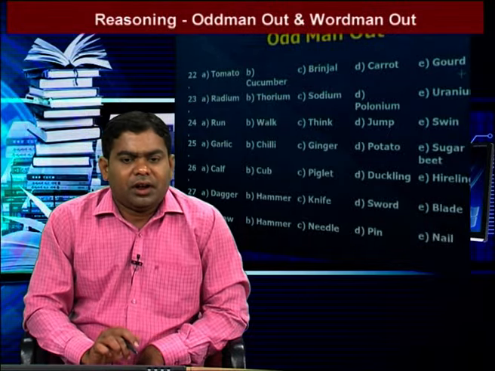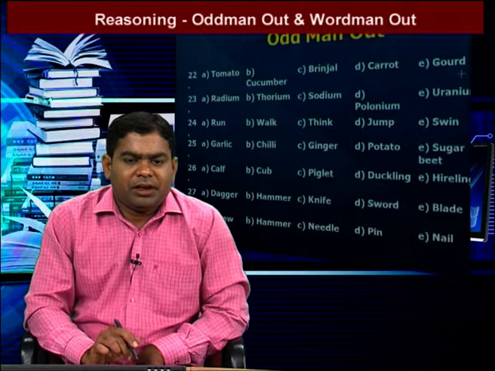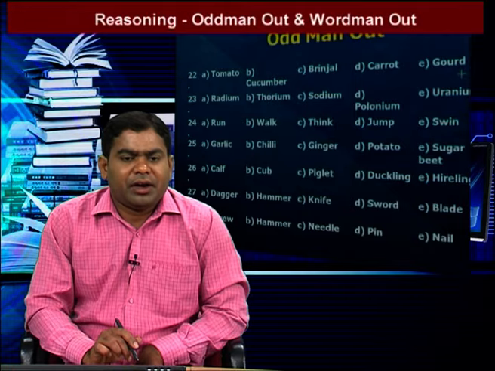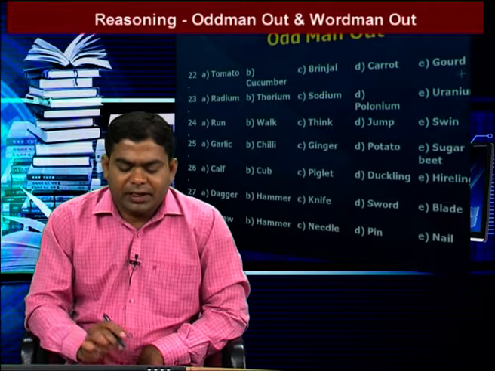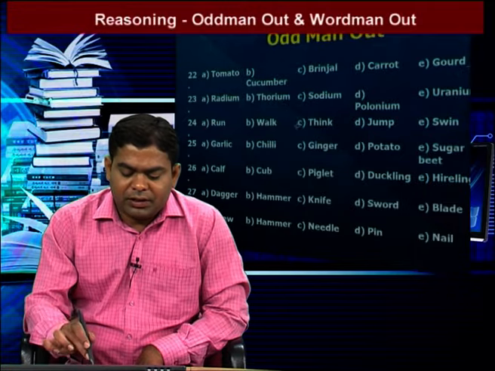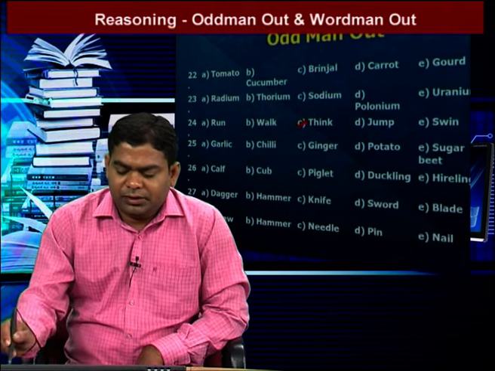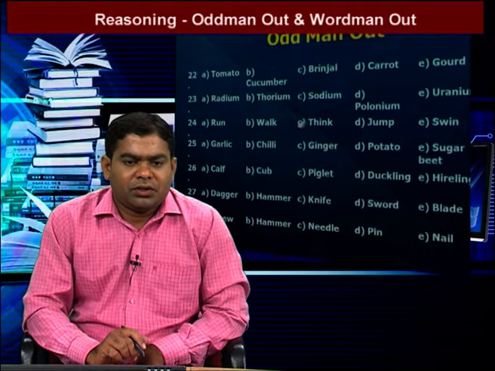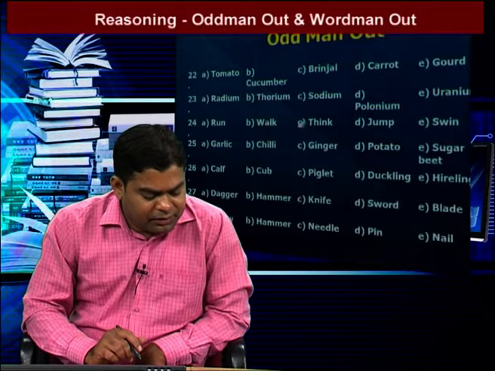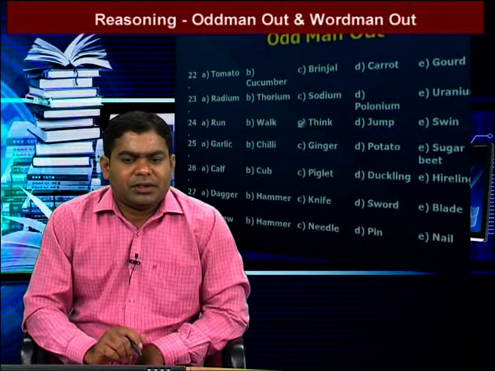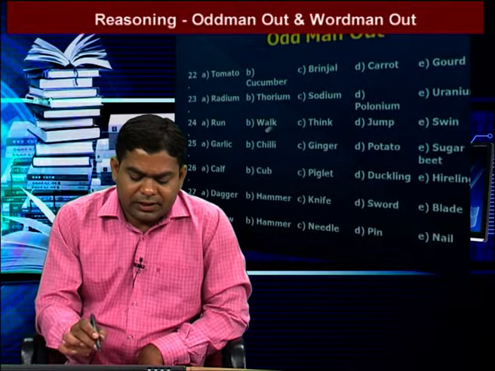So next one, run, walk, think, jump, swim. In the given 5 words, except think, remaining all are physical activities. Here think is a mental activity. That means think is our answer. Next one, garlic, chilli, ginger, potato, sugar beet. So here in the given words, one is different. Except chilli, remaining all are modified stems. So the answer is chilli. That one is B.